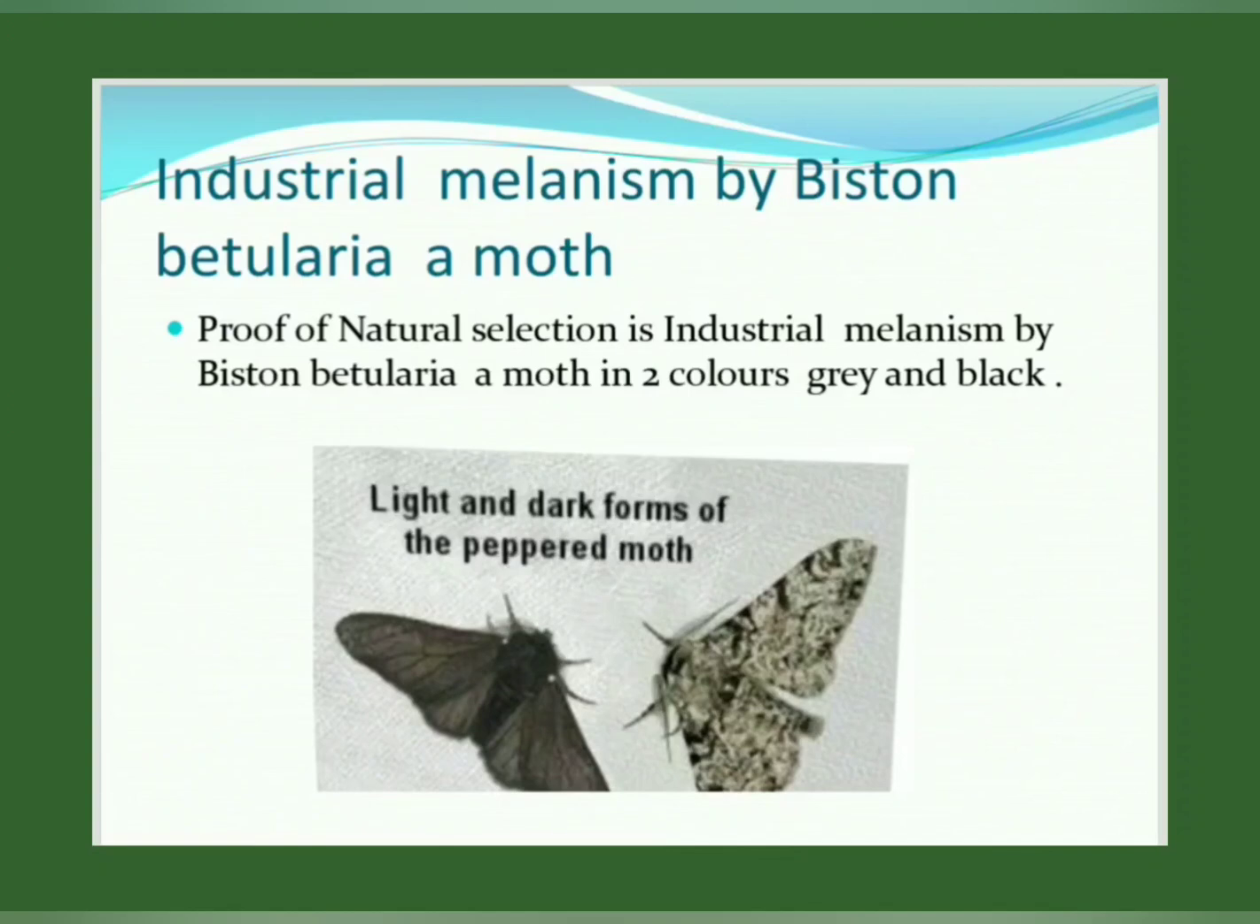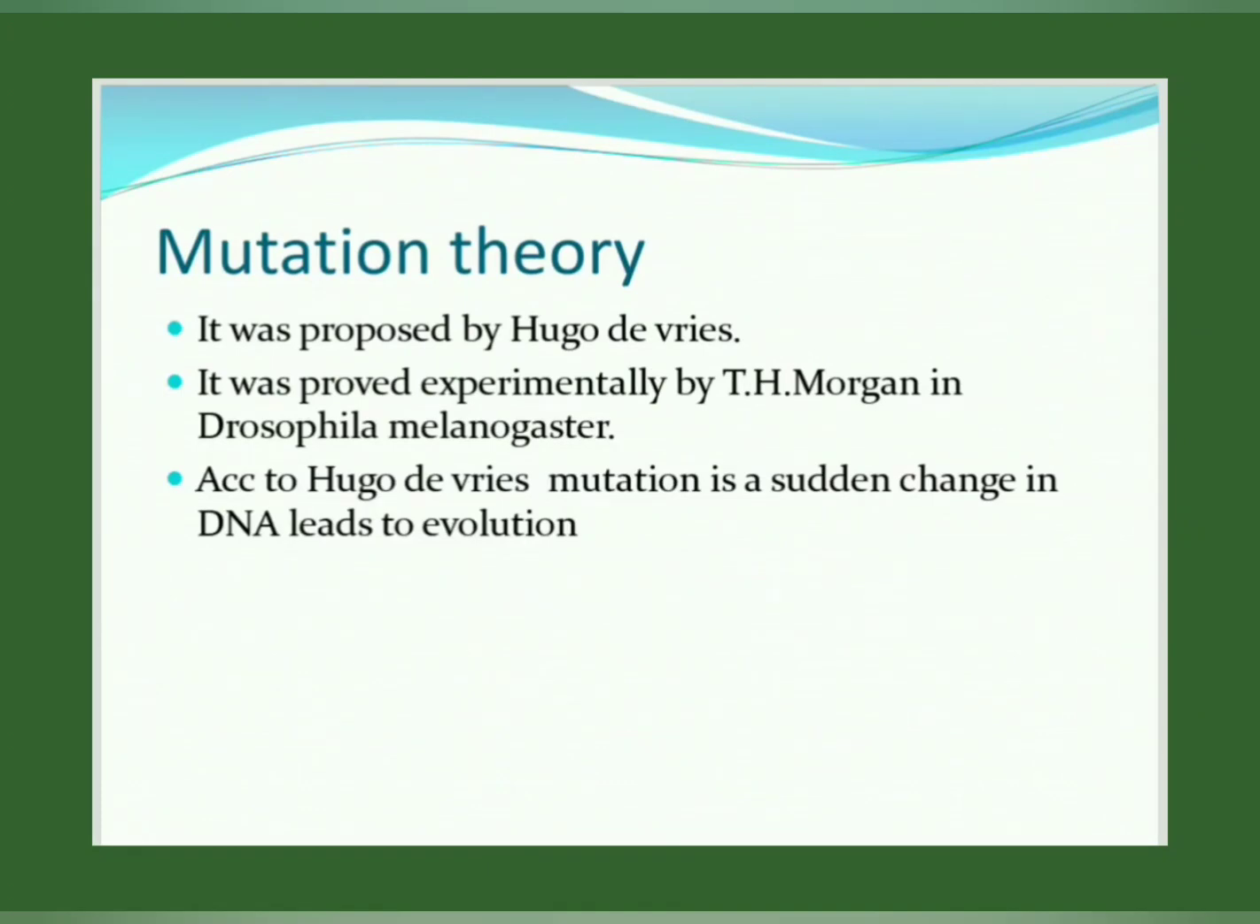Next theory is mutational theory. It was proposed by Hugo de Vries. It was experimentally proved by T.H. Morgan in the fruit fly Drosophila melanogaster. According to Hugo de Vries, mutation is a sudden change in the DNA which leads to evolution. So what is mutation? It is a sudden change in the DNA, maybe an addition or deletion. It is again divided into gene mutation and chromosomal mutations. We will discuss this in the next topic, the mutation topic.